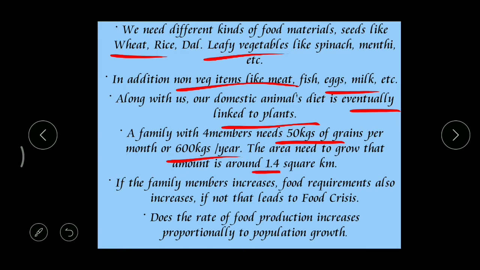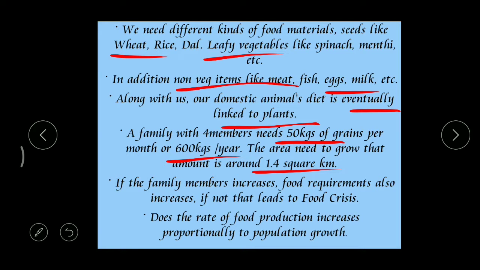It's about 1.4 square kilometers. Square kilometers means the length and width of that area should be 1.4 kilometers. That is called 1.4 square kilometers.